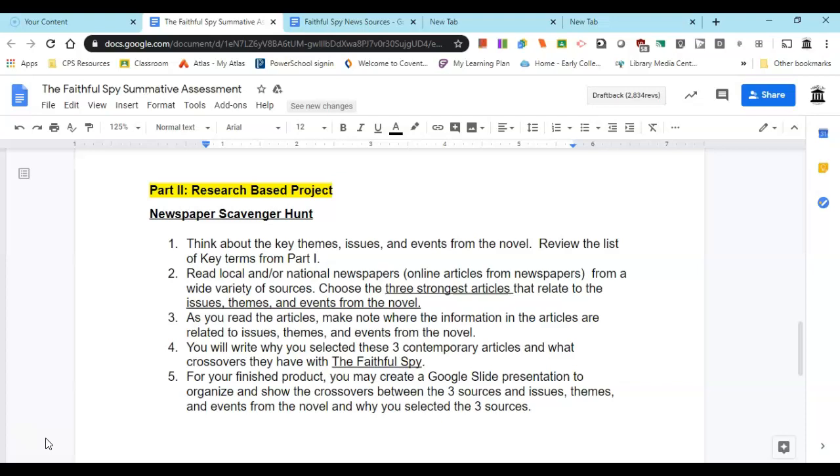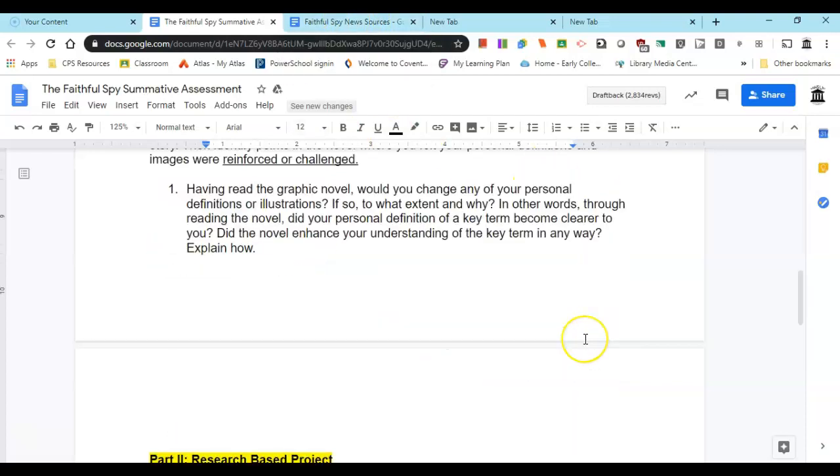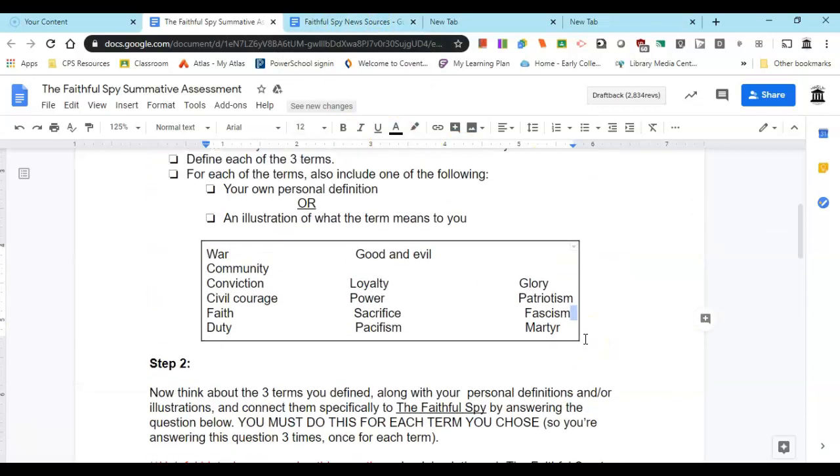I'm going to show you what I think is the easiest way to find newspaper articles for your research-based project, the newspaper scavenger hunt. You're looking for local and/or national newspapers, online articles from a wide variety of sources, and choosing the 3 strongest articles that you find. Okay, so I think most of you are going to start with Google, and I'm going to show you why I don't think that's a good idea for this assignment.